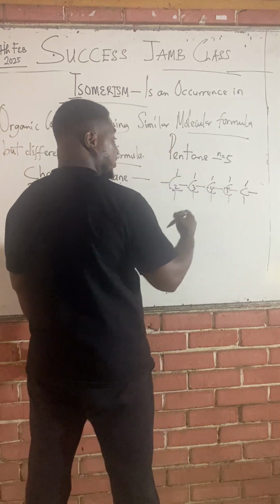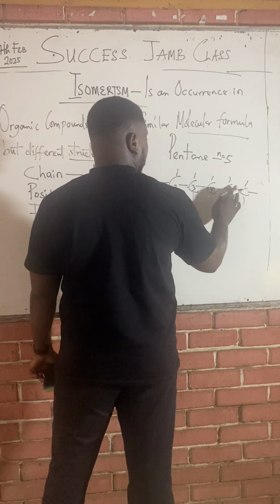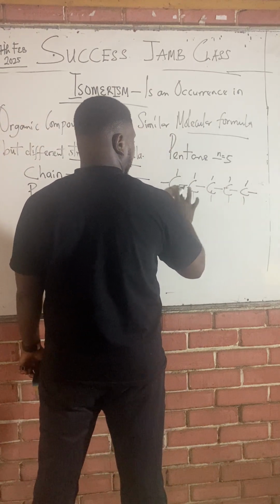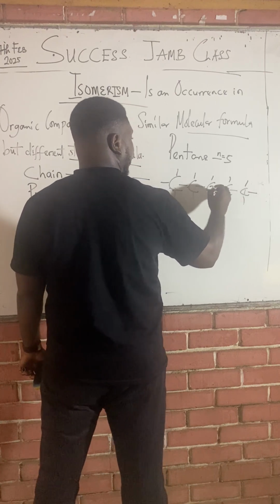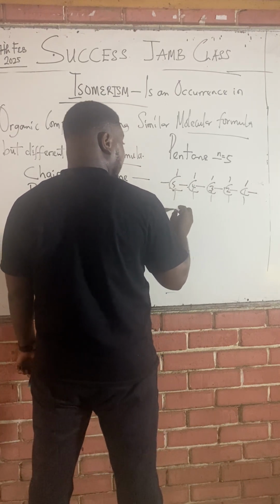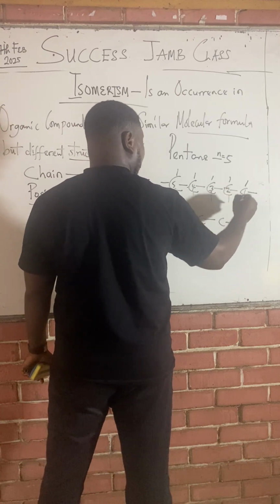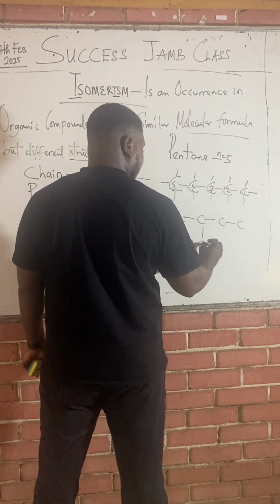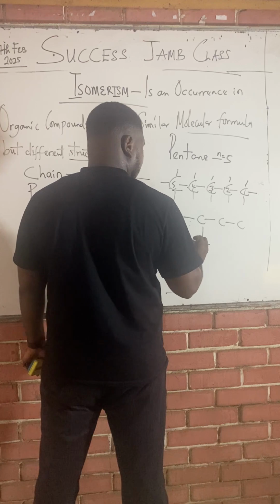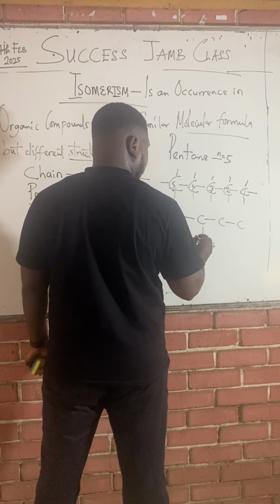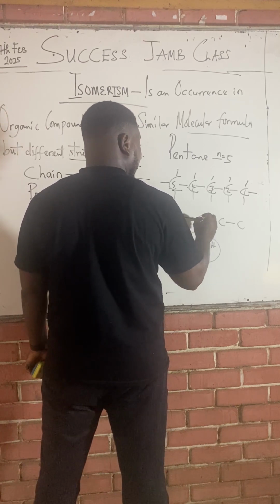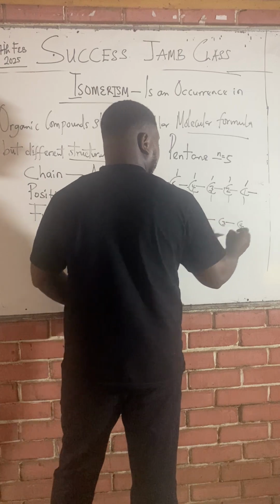I want to list the 3 isomers of pentane. This is 1. So let's say 1, 2, 3, 4, 5. The second one will be 4 carbons. Let's cut off this 1 carbon and bring it as a branch here. This is CH3, so this is the branch now. So this is now 1, 2, 3, 4.